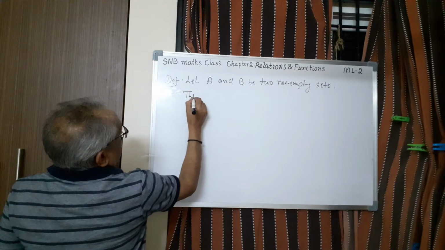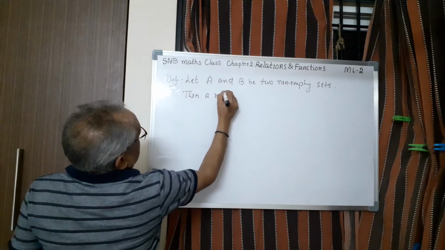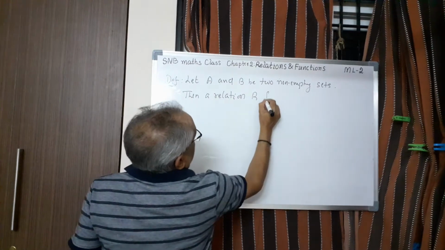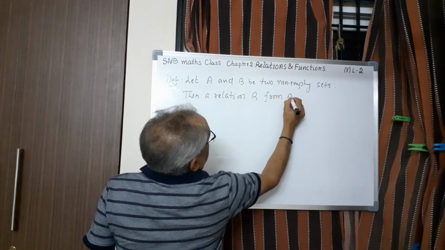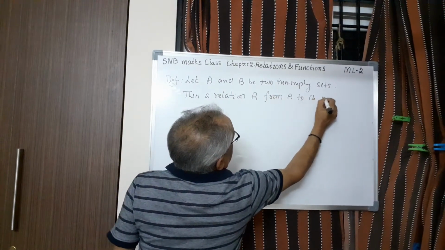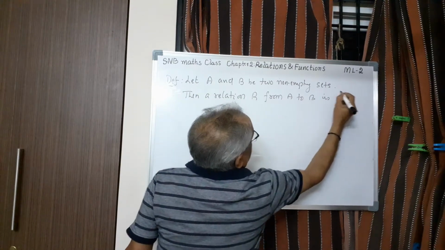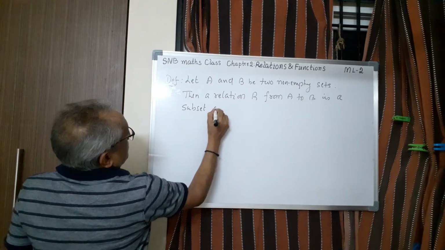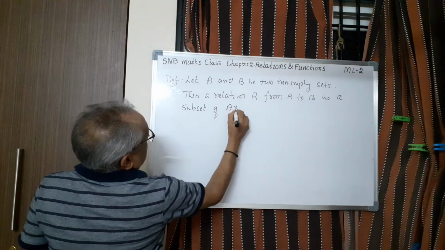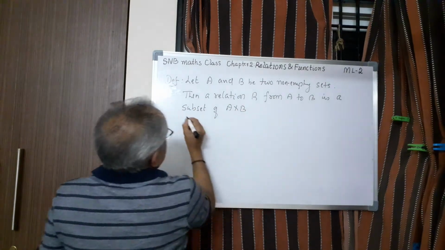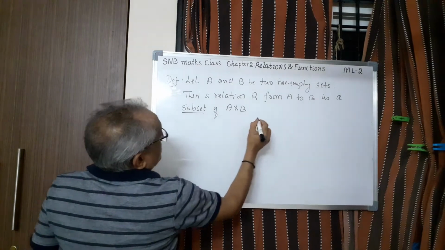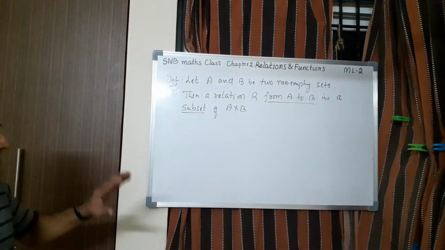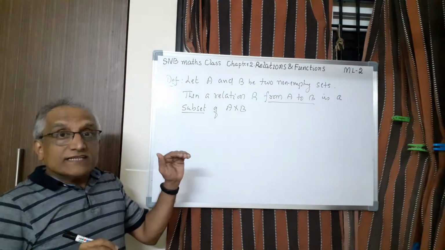Then a relation R from A to B is a subset of A cross B. So this is very important, subset of it. So it is from A to B, from A to B. This is the mathematical definition of relation.